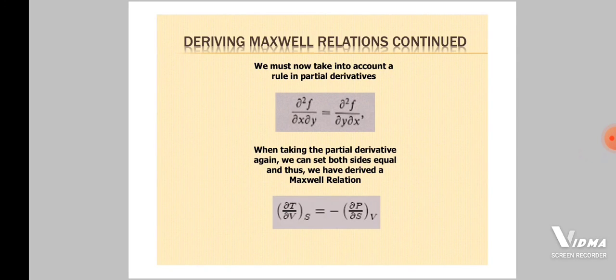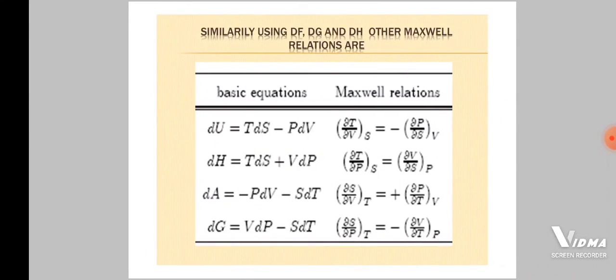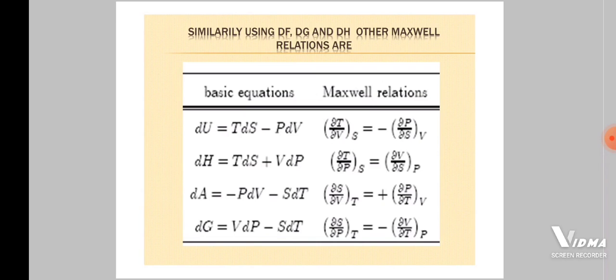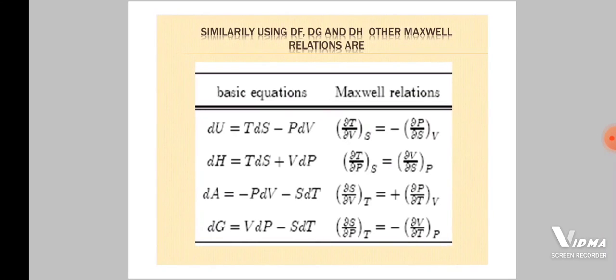Here we must take into account the rule of partial derivatives, that is ∂²f/∂x∂y = ∂²f/∂y∂x. Similarly, using dF, dG, dH, we can derive the other relations. We have four basic equations, which are the perfect differentials dU, dH, dF and dG. F and A are used for Helmholtz free energy. Using these basic equations, we can find Maxwell relations. From dU we get the first Maxwell relation, from dH we get the second, from dF we get the third, and from dG we get the fourth Maxwell relation.